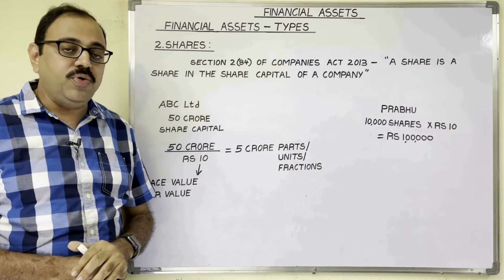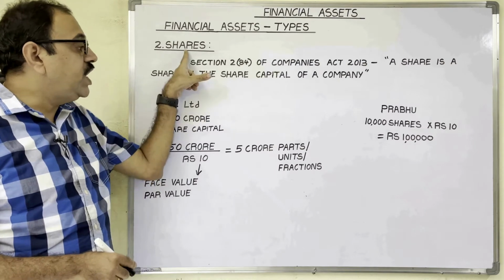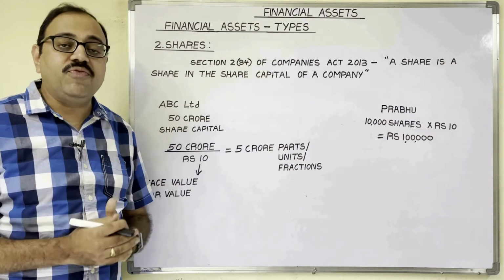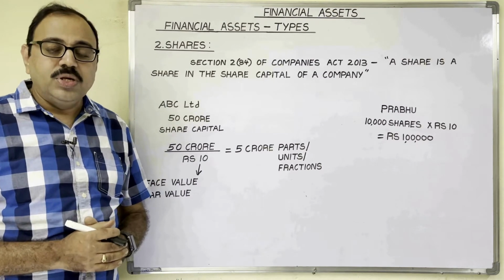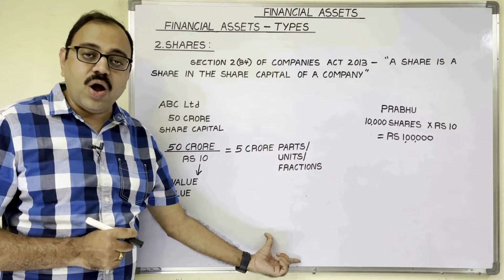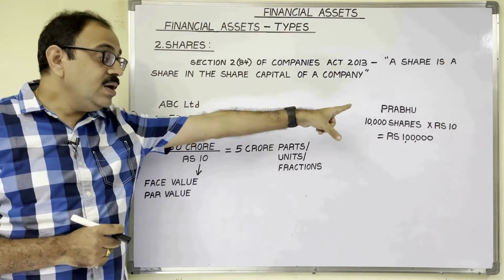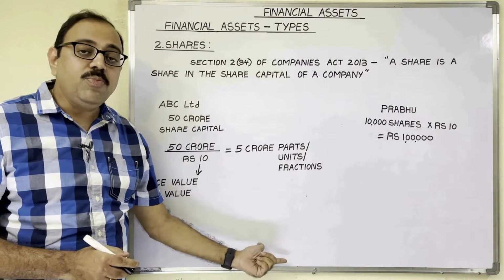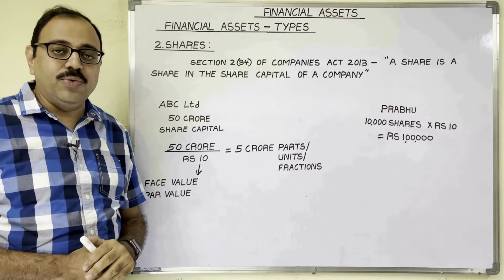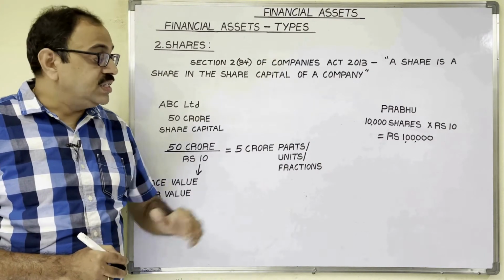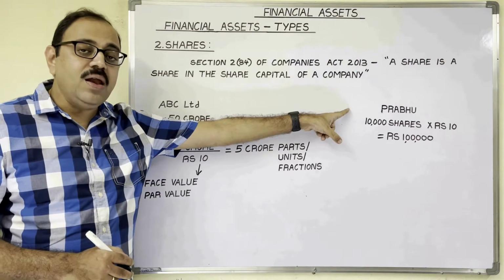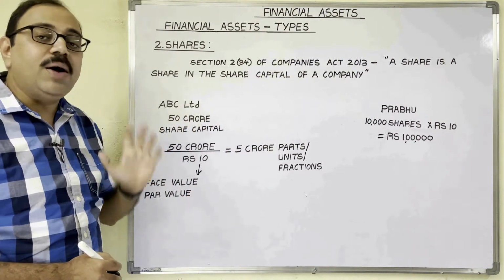So as a written proof, the company issues a share certificate to Prabhu. That certificate may be issued in written form or in electronic form. So here the share document acts as a written proof for the contract between the company and an investor. That written proof is known as a financial asset. It has some monetary value. The value of this share certificate is 1 lakh rupees. It acts as a financial asset to the investor and a financial liability to the company.